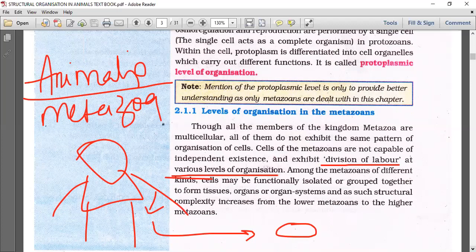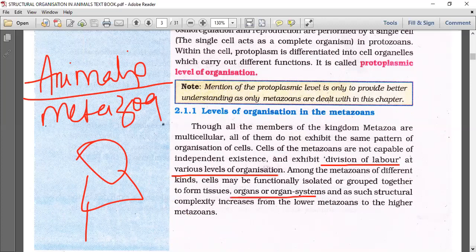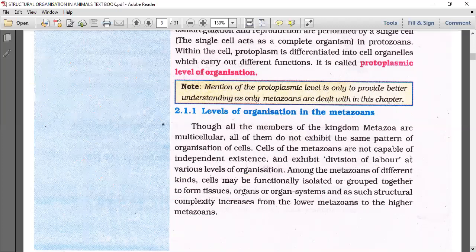That's what they are saying: among the metazoans of different kinds, cells may be functionally isolated or grouped together to form tissues, organs, or organ systems.